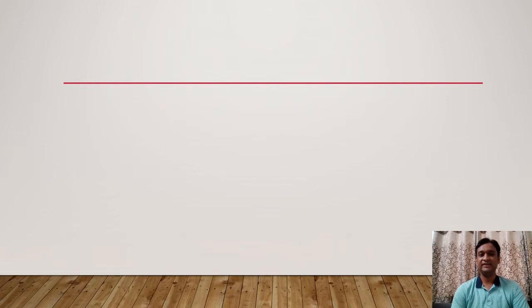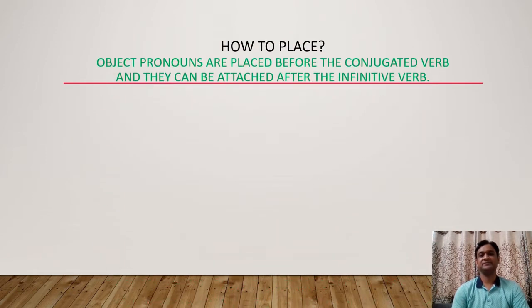Now the important thing is how to place the direct object pronouns and indirect object pronouns in Spanish. See here, object pronouns are placed before the conjugated verb and they can be attached after the infinitive verbs. So there are two possible placements.